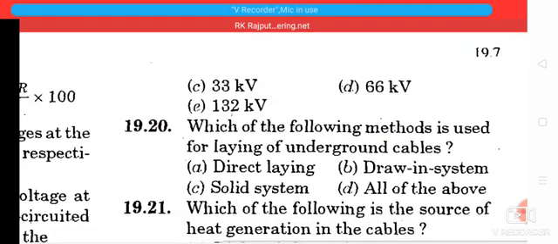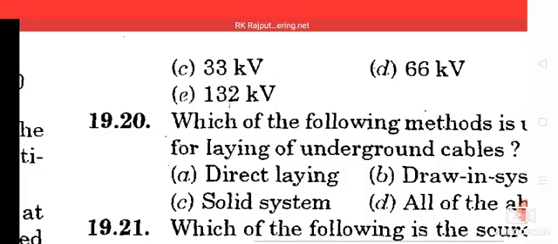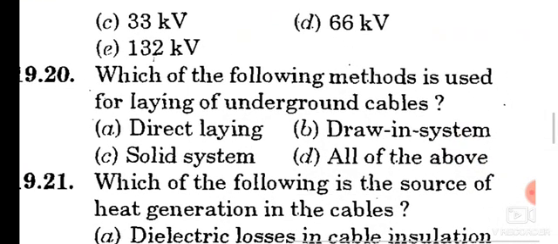Which of the following methods is used for laying underground cables? Here some methods are given: direct laying, draw-in system, solid system, and all of the above. So these three methods are used for laying underground cables. That is direct laying, draw-in system, and solid system.